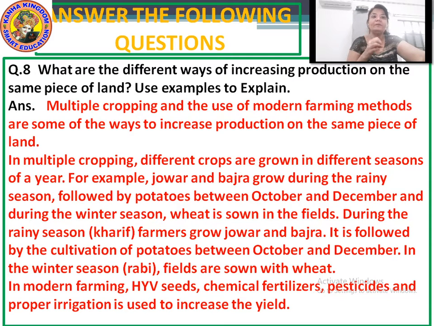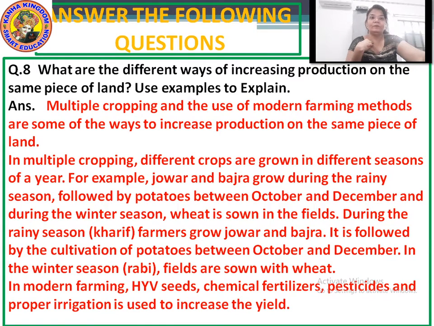Multiple cropping means to grow more crops in different seasons rather than growing only one crop for the whole year, which is not possible. So if multiple cropping has been done, then the production can increase on the same land. And if we use the modern farming methods, by this method also we can increase the production on the same piece of land. In multiple cropping, different crops are grown in different seasons of the year.